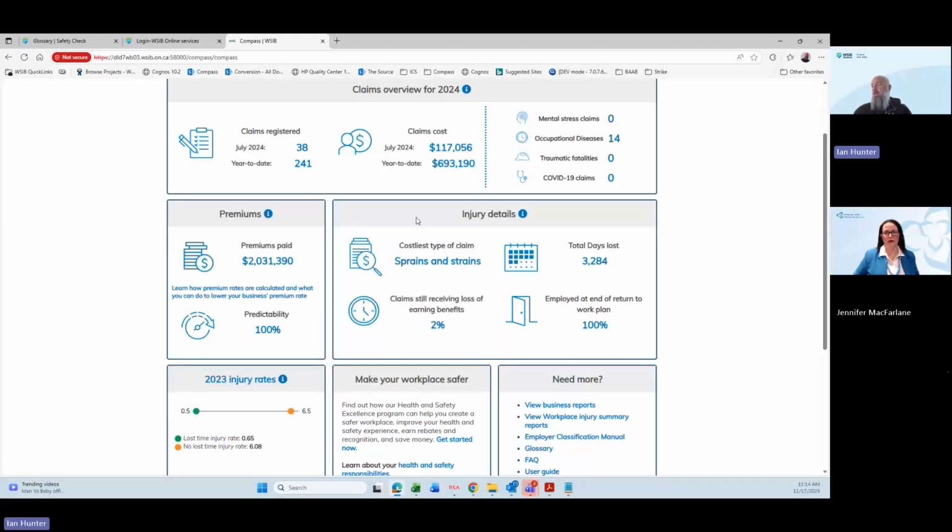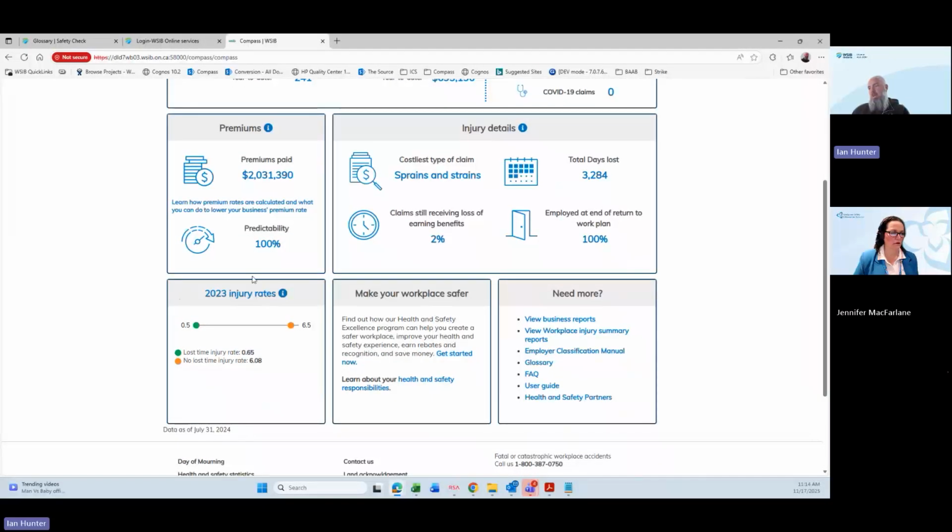And then for the previous 3 years, what are the leading types of claims here? So when we're looking at those lost time allowed claims, what's the leading type of claim? What is the total days lost? What percentage of claims are receiving benefits still? And then how are those return to work plans? So if you have workers that are going through our return to work services, what are their outcomes through the return to work services plans that they're going through?